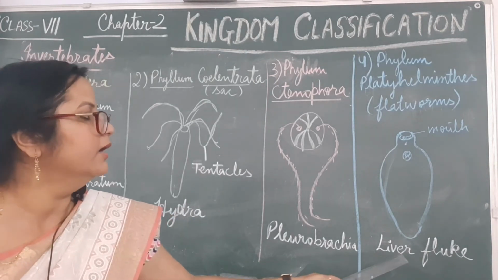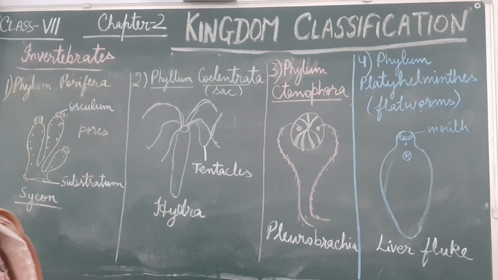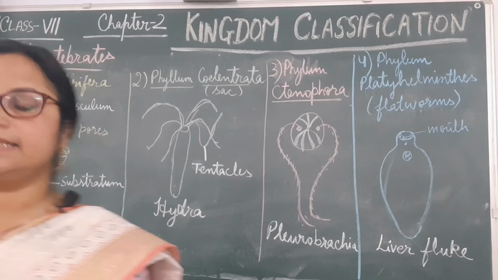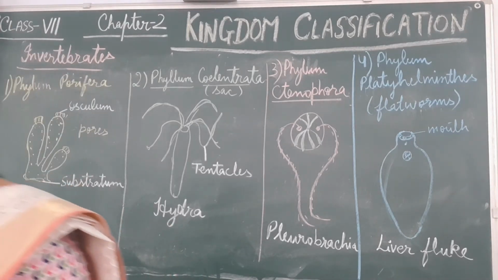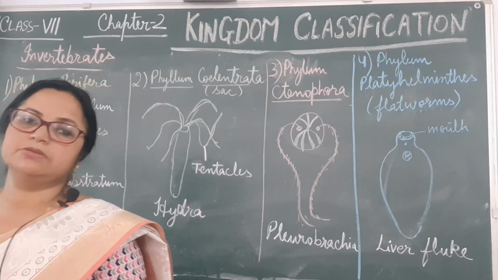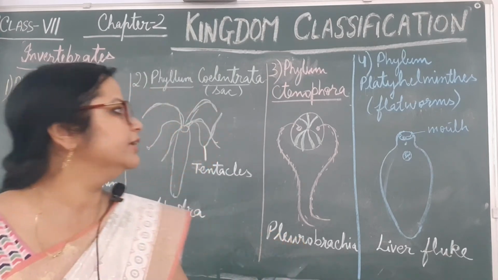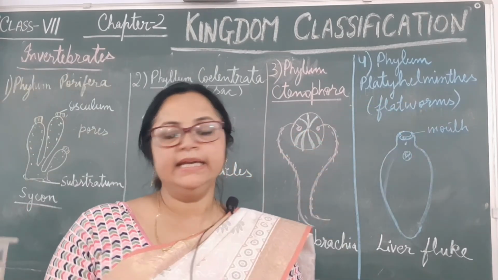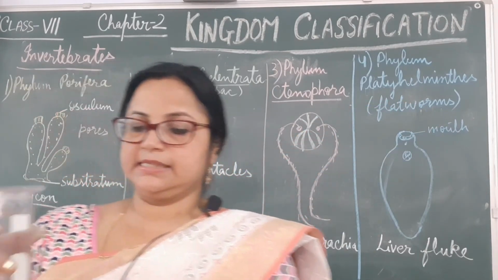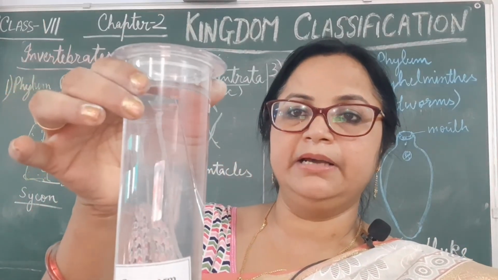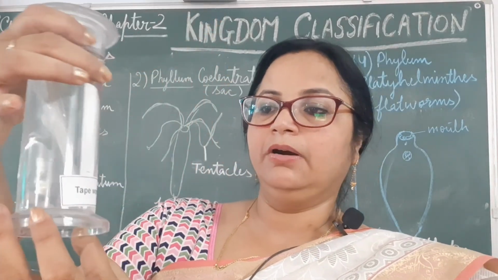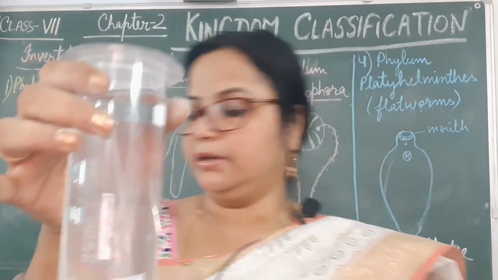Examples of flat worms are Fasciola hepatica, commonly called the liver fluke, then Planaria, and Taenia solium or tapeworm. These are examples of which phylum? Phylum Platyhelminthes. See this, the real animal, a flat worm, called the tapeworm.